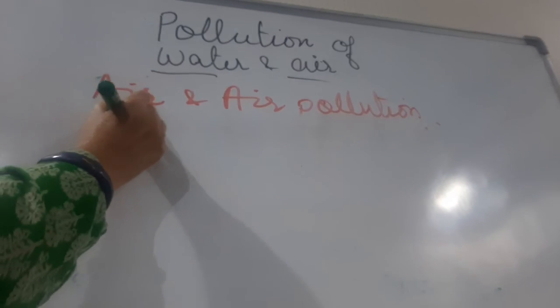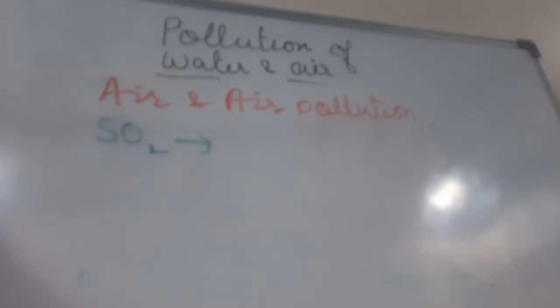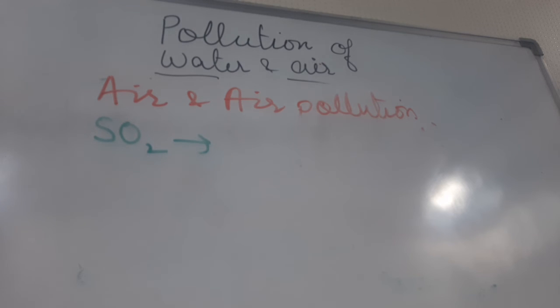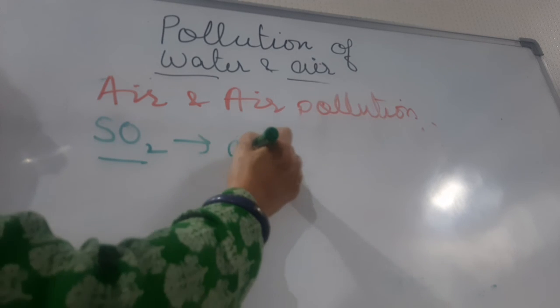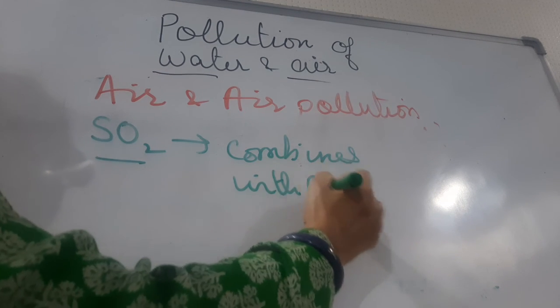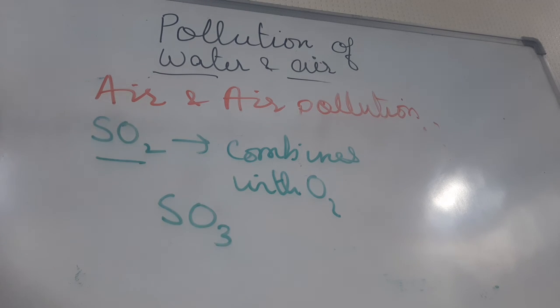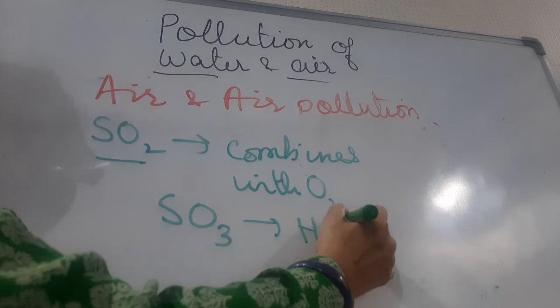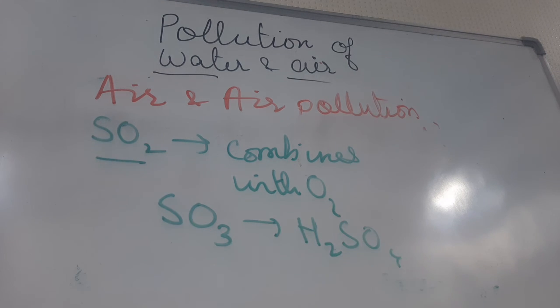Okay, sulfur dioxide. This is present in coal as the impurity. So when coal is burned in factories or power plants, sulfur dioxide is given out. Children, this sulfur dioxide is very poisonous. It affects our lungs, and this sulfur dioxide combines with oxygen present in the air and forms sulfur trioxide. This reacts with the water and forms sulfuric acid, which comes down as rain, known as acid rain, right?